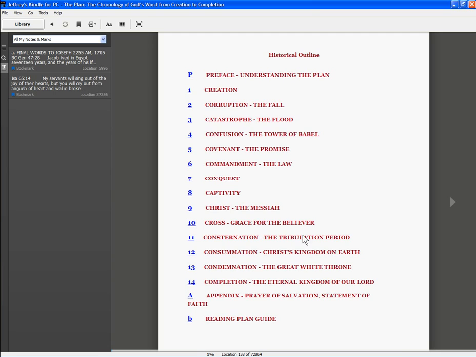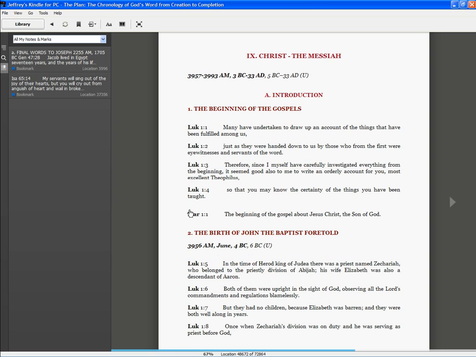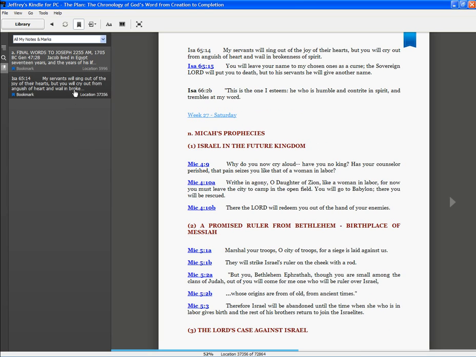Inside the plan, the historical outline looks something like this. You've got the 14 C's of all of world history, ending right in here at the cross where we are today. If the reader were to click on this, it's all hyperlinked. It's just simply the table of contents for the ebook. Click on that and it takes you right to 3 BC where Christ and the New Testament start up. Now, as far as hyperlinks go, we can go backwards in time, roughly 700 BC, a little later than that.